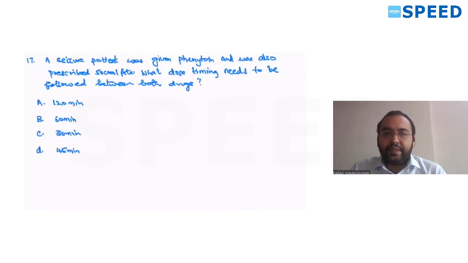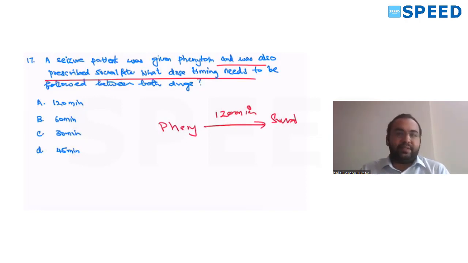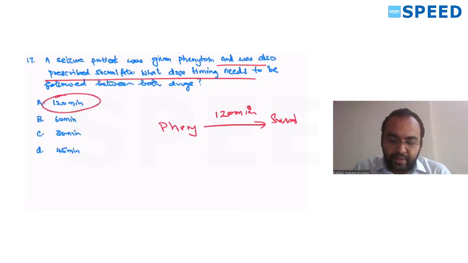A seizure patient was given phenytoin and also was prescribed sucralfate. What timing? Simple. First give phenytoin, wait for 120 minutes, and then give sucralfate. Straight question from Goodman and Gilman. All JIPMER people have taken these questions this time for INI-CET. They only take these kind of straight questions. So the option is 120 minutes.